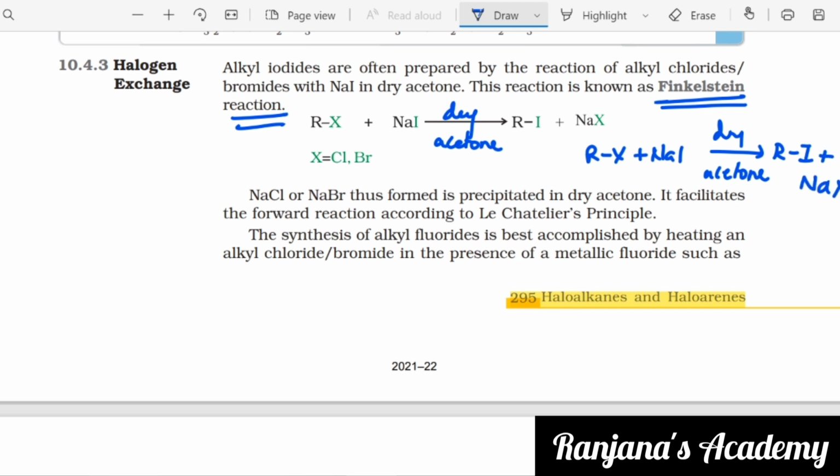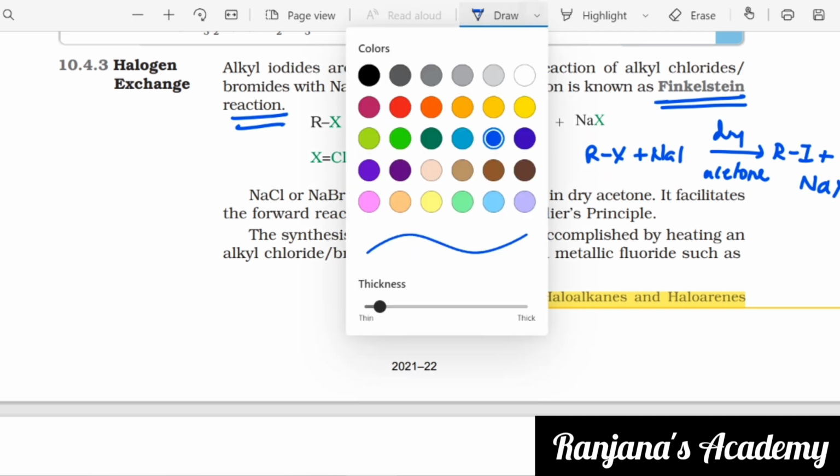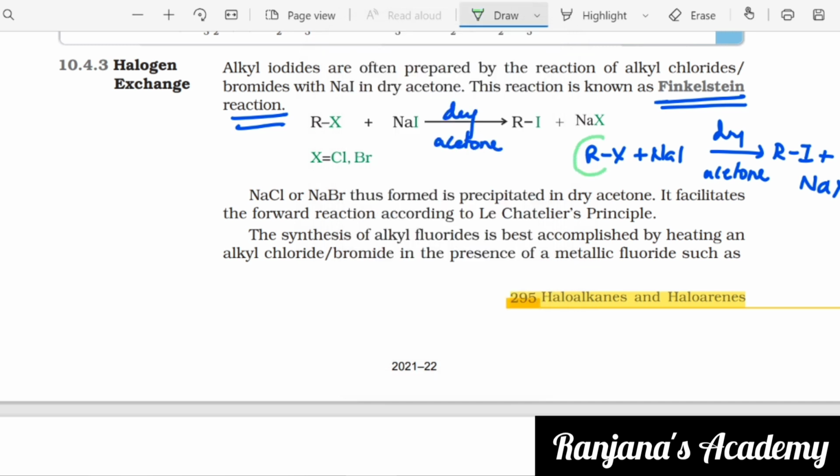So what do you get here? This and this is going to form the products. See students, this and this forms the product, and this and this will form the product. Simple. So RI plus NaX will form the products. NaCl or NaBr thus formed is precipitated in dry acetone. It facilitates the forward reaction according to Le Chatelier's principle.